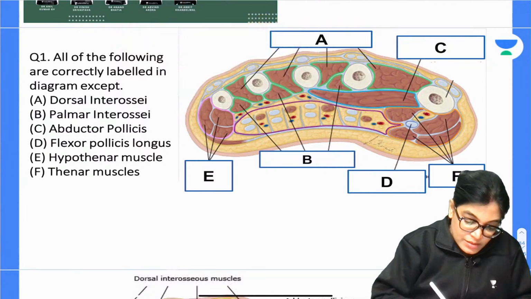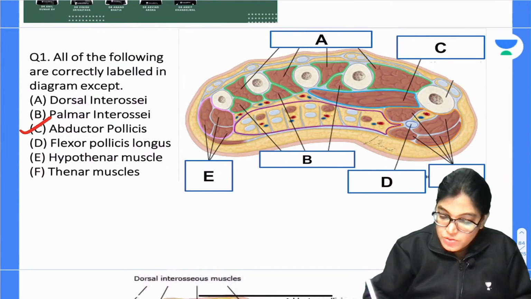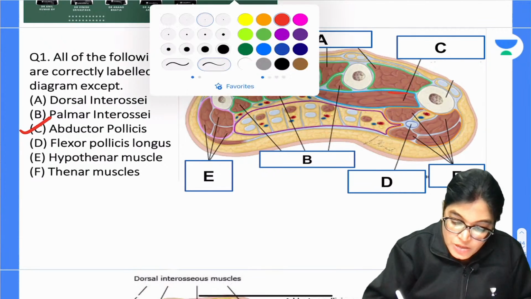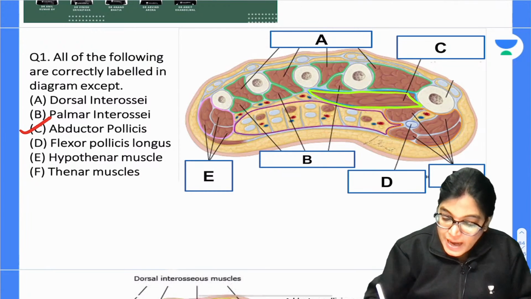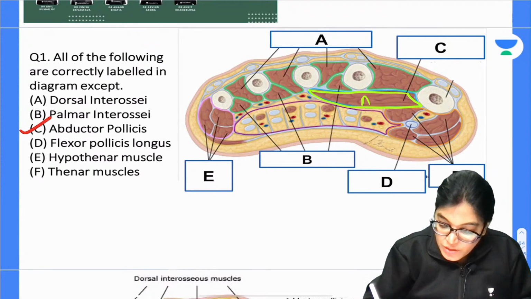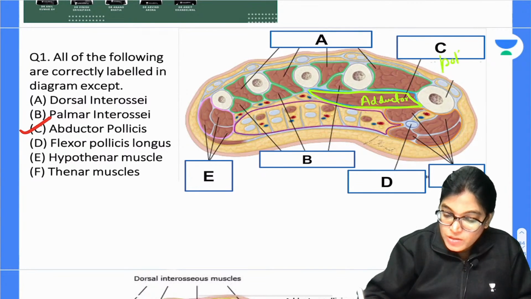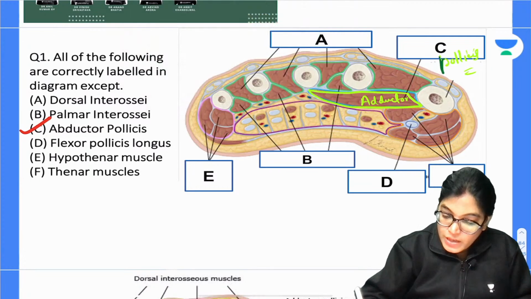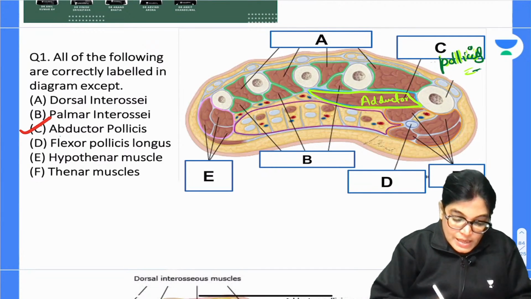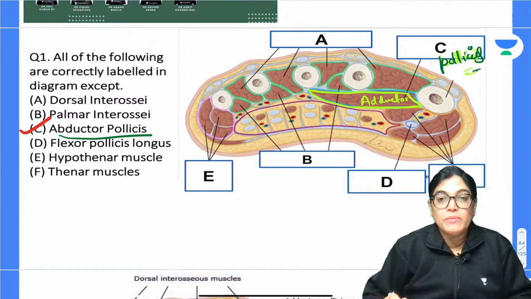and here C is not abductor. So actually this muscle which has been asked here is exactly not abductor pollicis, this will be adductor pollicis. This muscle is exactly adductor pollicis, not abductor pollicis. Okay, this is adductor pollicis muscle, not abductor pollicis muscle. So exactly we have got C as the correct answer, which is not correctly labeled. All other are absolutely correct labeling.